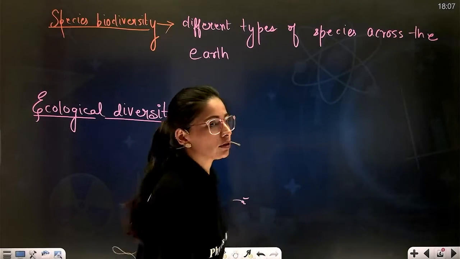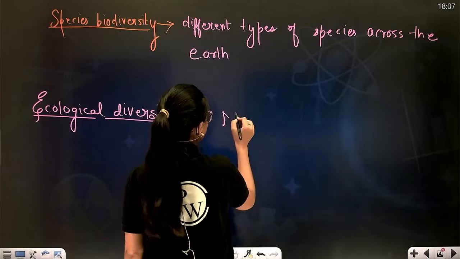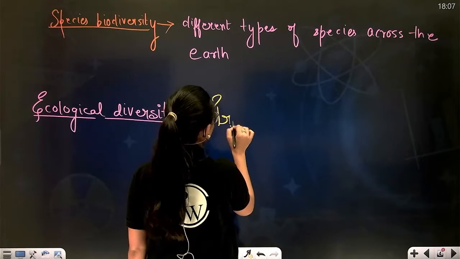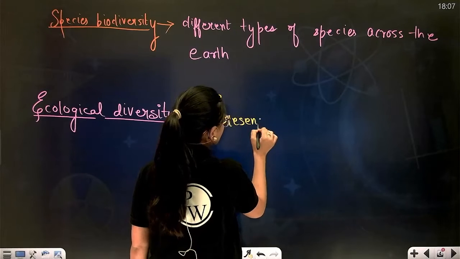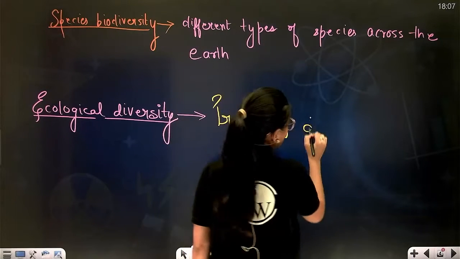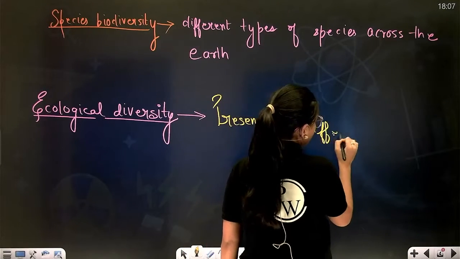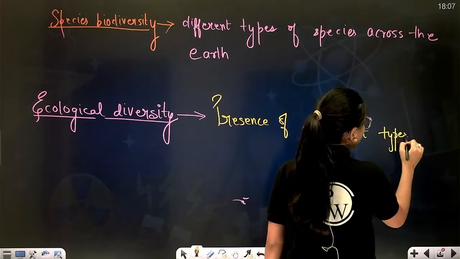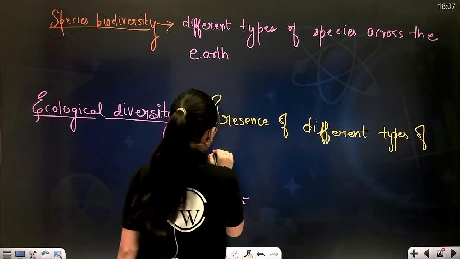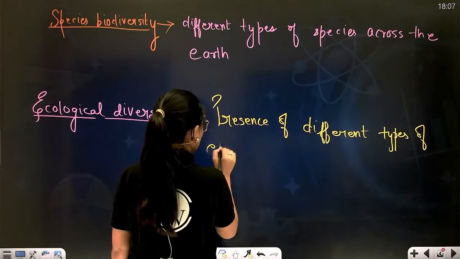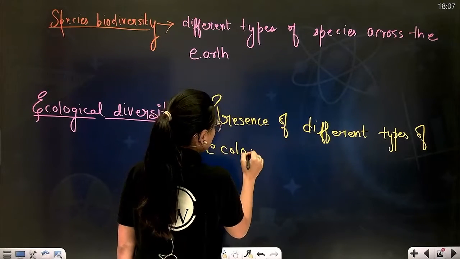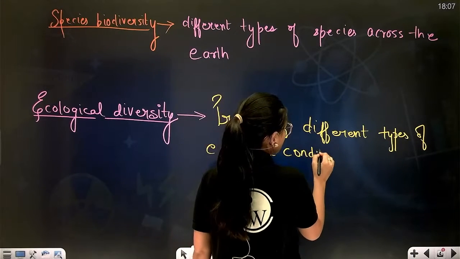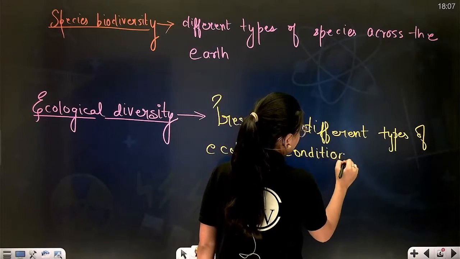Correct? So ecological diversity means the presence of different types of ecological conditions.